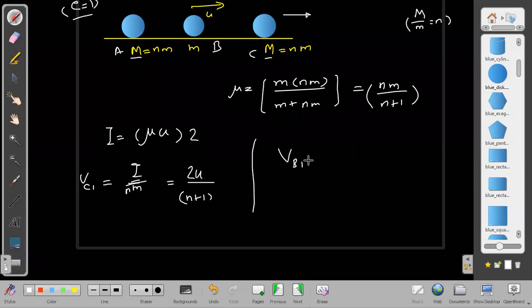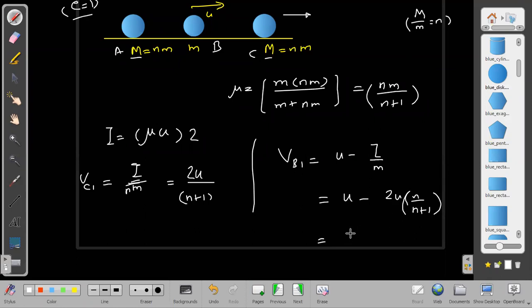What is the velocity of b after first collision? vb1 will be equal to u minus 2u by m times m. That will become u minus 2nu by n plus 1.